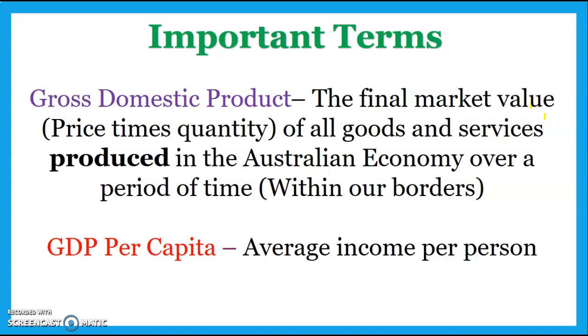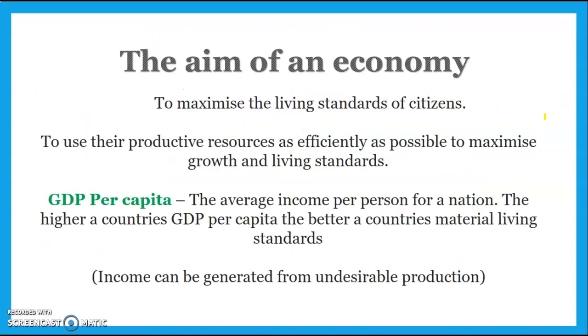GDP per capita is income per person. So we take the total production or total income for a country, then we divide it by the amount of people in that country to give you an idea of the GDP per capita. The aim of an economy is to maximise society's living standards. So to do that, they need to use their resources as efficiently as possible to maximise income per person. A country's material living standards is measured by income per person.